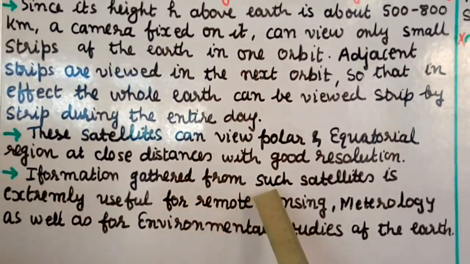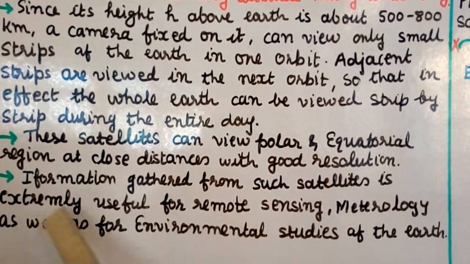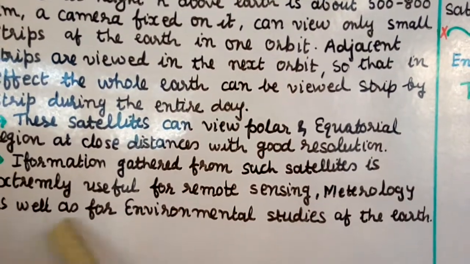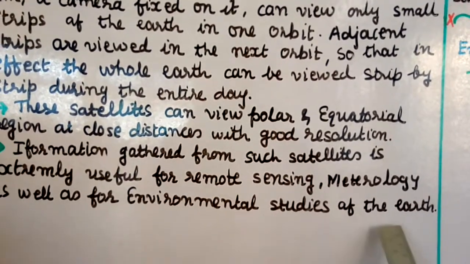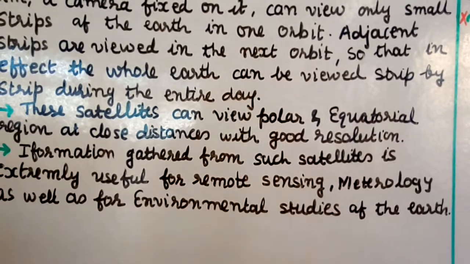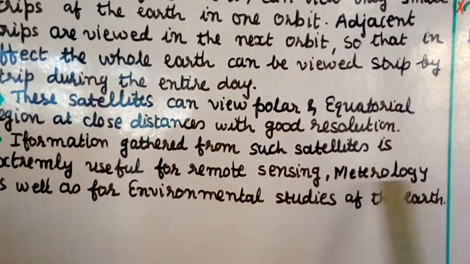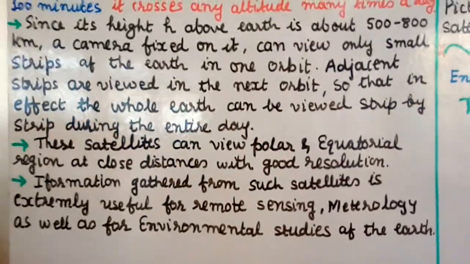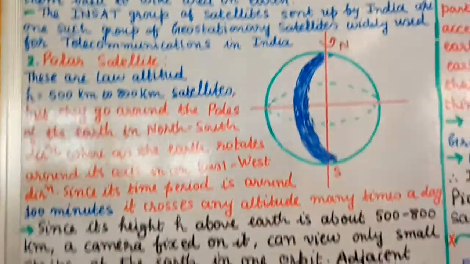Information gathered from such satellites is extremely useful for remote sensing, meteorology, as well as for environmental studies of the Earth. So the information which we receive through these polar satellites is useful for remote sensing, meteorology, and environmental studies of the Earth. So this is about the polar satellite, and the first we studied was the geostationary satellite.